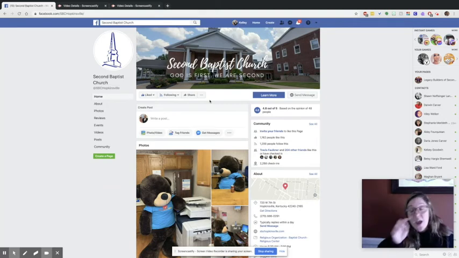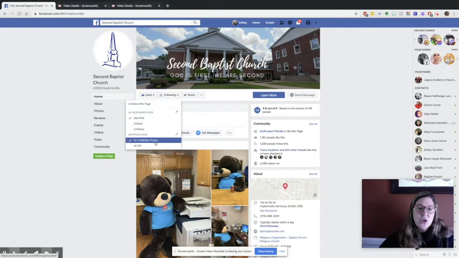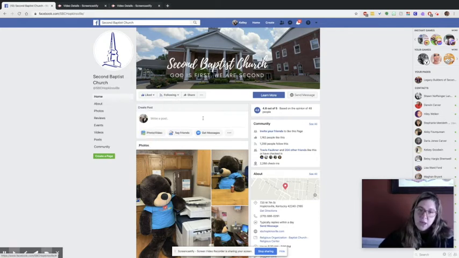Okay. Another way to ensure that you never miss anything that's posted is to turn it on in notifications. So you can click that drop down arrow or touch it, depending on what you're on, and you can click on Highlight posts. If you don't want it in your notifications, you can click all off. Totally up to you.